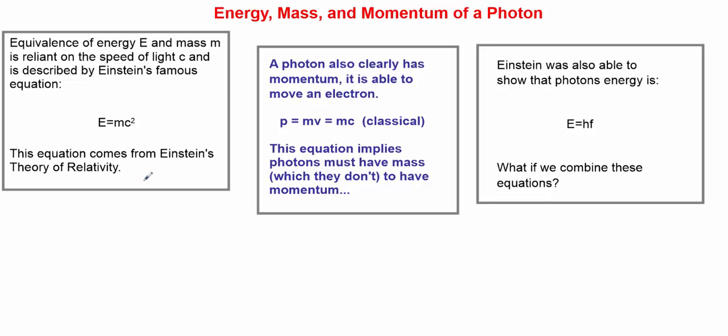First, let's talk about Einstein's most famous equation, E equals mc squared. I'm not going to get into this in great detail in this video. This is going to come more into play when we get into the atomic physics side of modern physics. But ultimately, this equation comes from Einstein's theory of relativity, in which he describes all mass and energy as being equivalent. So if we know a quantity of mass of an object, we also know how much that mass is in energy form. And if we know the energy of a material, we can loosely describe how much matter should come out of this.